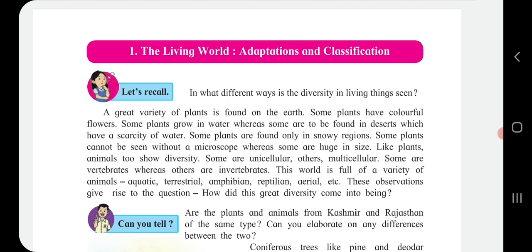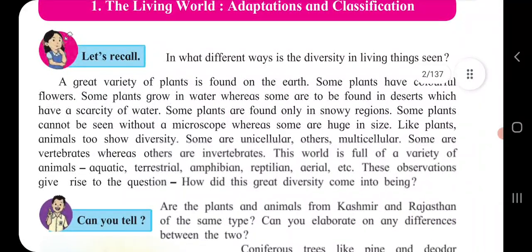Some plants are found only in snowy regions. Children, as we see around us, so many types of plants are there, but there are some plants which only grow in snowy regions. Some plants cannot be seen without a microscope. We use a microscope whenever we cannot see with our naked eye.